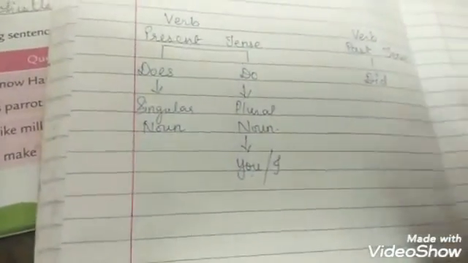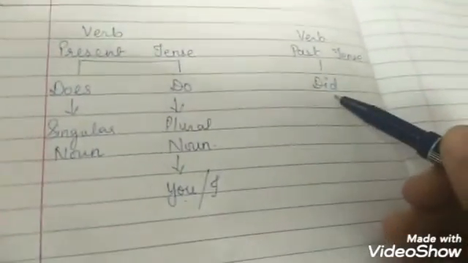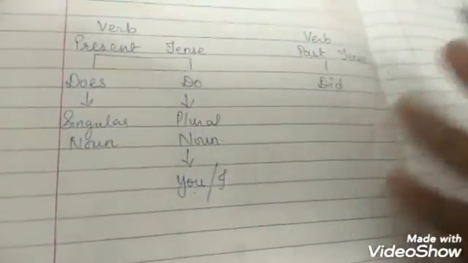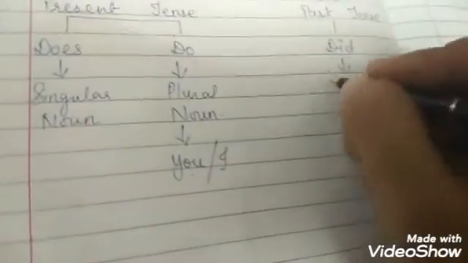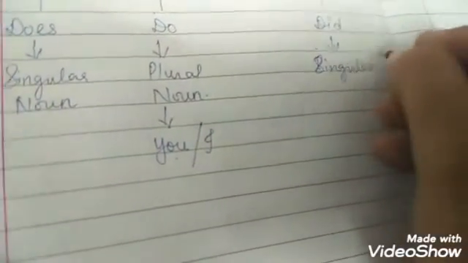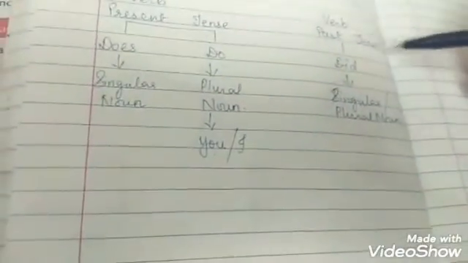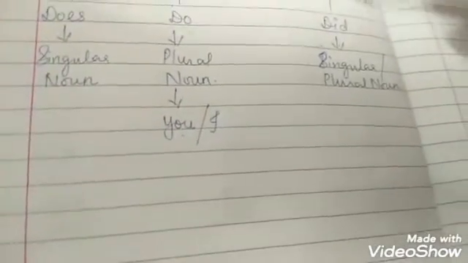Understood? Now let us see the past form. When the sentence is in the past tense, we will use did for both singular and plural nouns or pronouns. Whenever the action word is in the past tense, to change the statement into a question, we will use did.